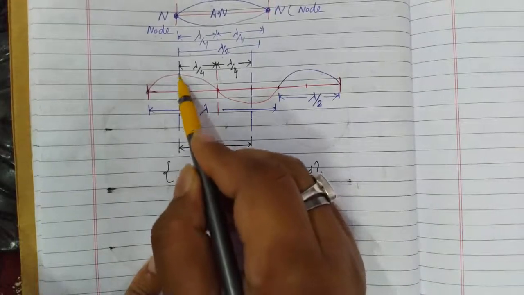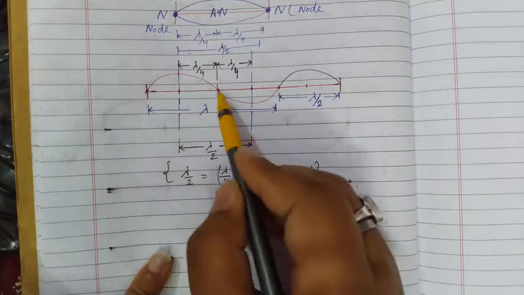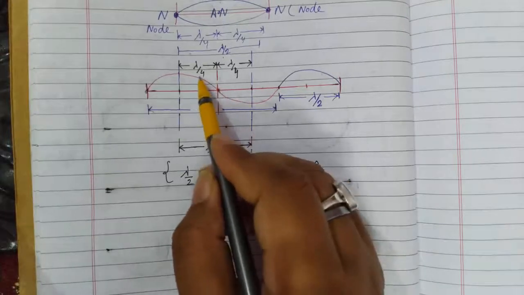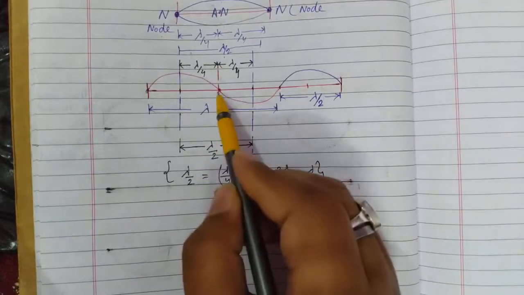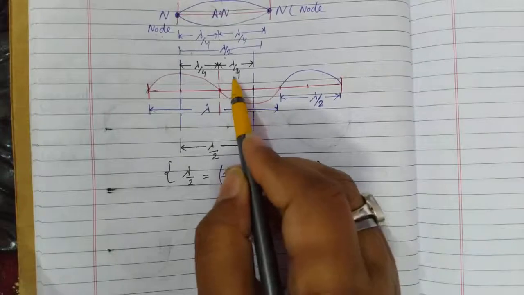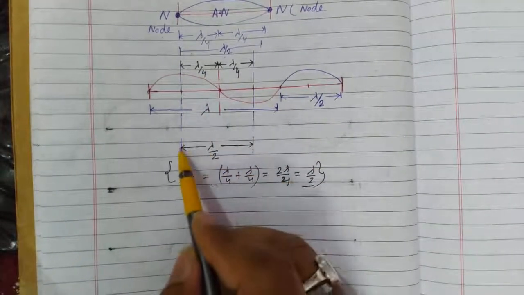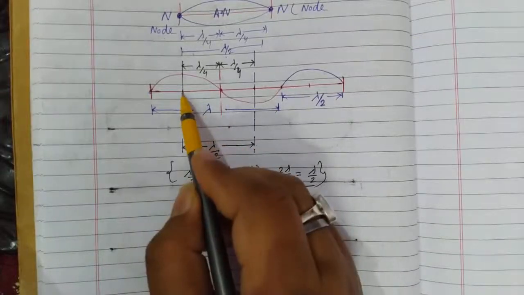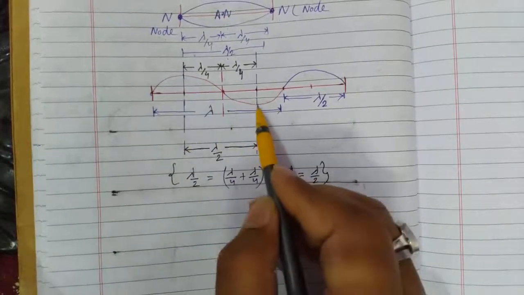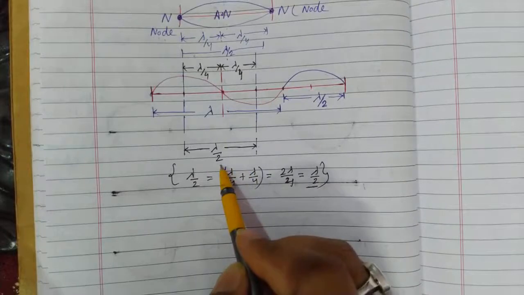From half of the crest the distance is lambda by 4, and half of the trough the distance is lambda by 4. When we add these two, we get the distance between crest and trough as lambda by 2.